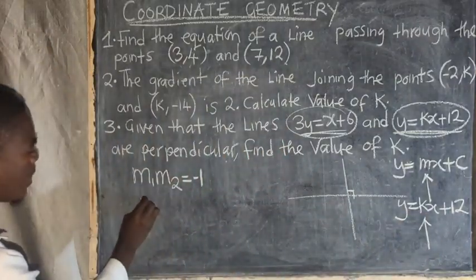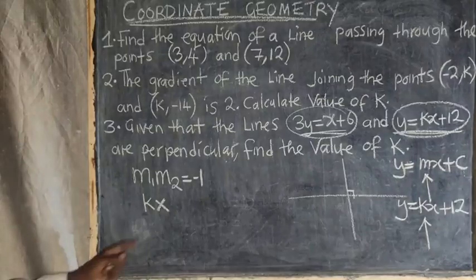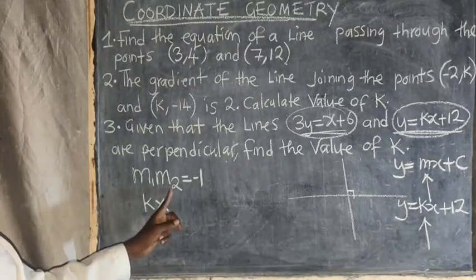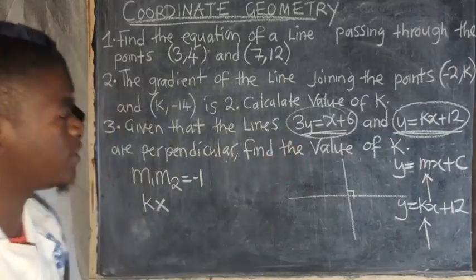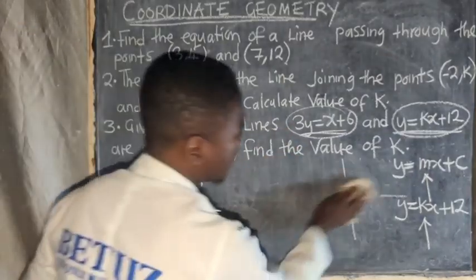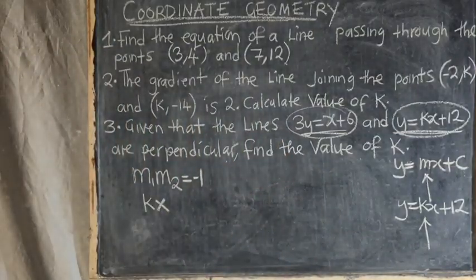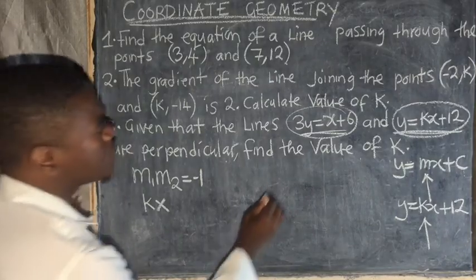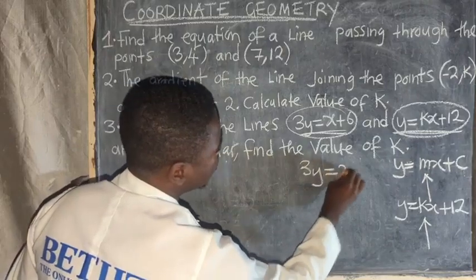So I'm going to say k multiplied by gradient 2. Gradient 2, I'm going to pick from this one. I'm going to multiply them, and I know the product is -1. I move to this particular question, that one. Hope you are able to see. So what I'm going to do is say that 3y is equal to x plus 6.